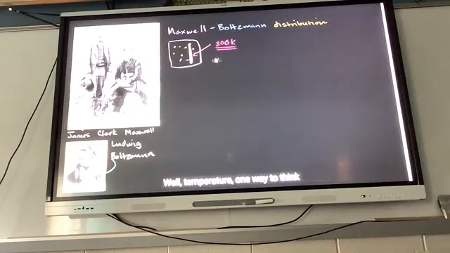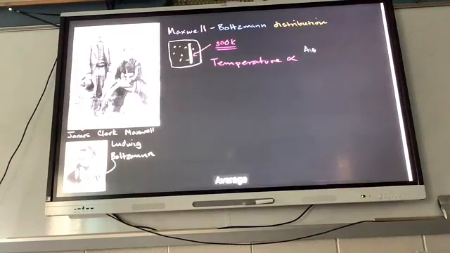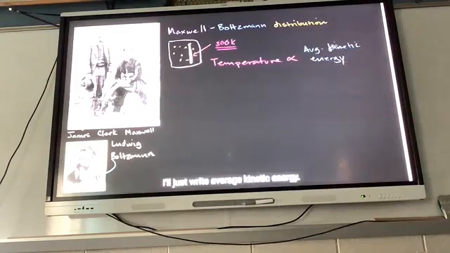Well, one way to think about temperature, a very accurate way to think about temperature, is that temperature is proportional to the average kinetic energy of the molecules in that system. So let me write it this way. Temperature is proportional to average kinetic energy in the system.